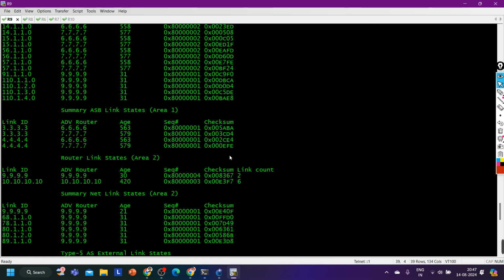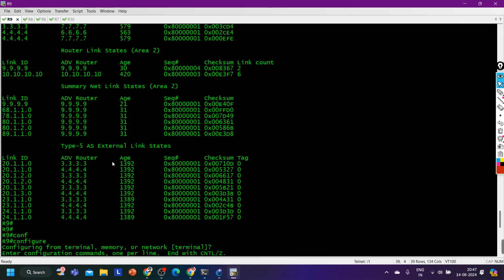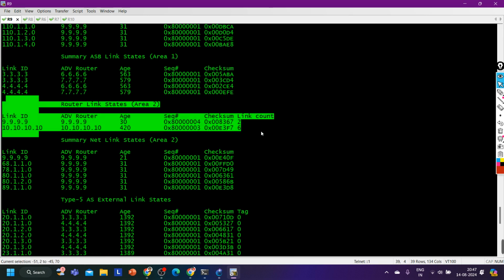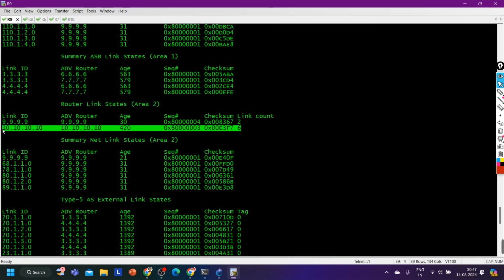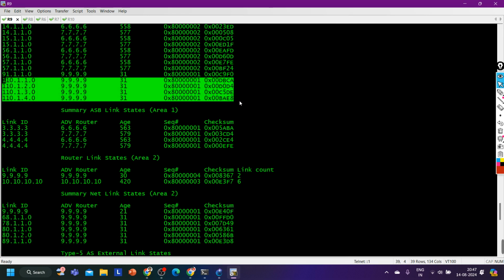Where is the network 110? This is the router LSA of area 2. Here is the 110.